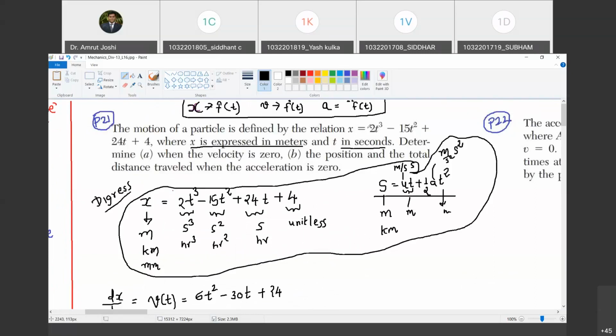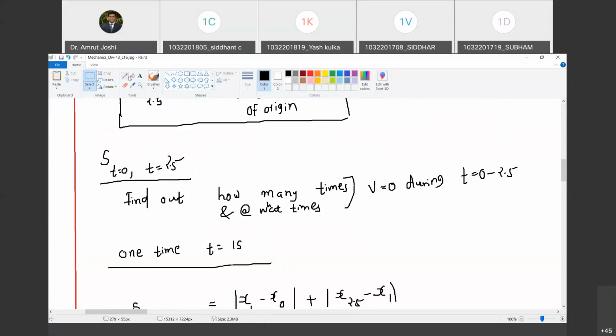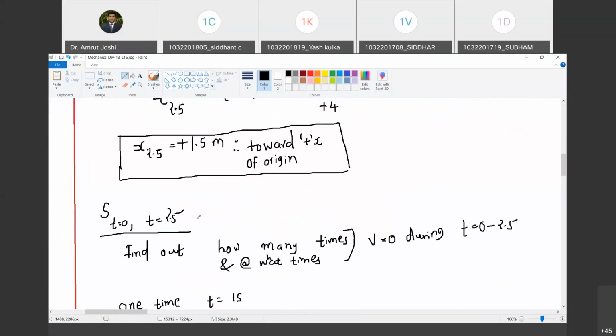No, what has happened? 1 minute. 2 minus 15 plus 24 plus 4. So 24 plus 4 is 28. 28 minus 15 will be 15. Yes, 15. Correct. And what is the unit? Meter. So this is 4 meter. This is 15 meter. Happy? Yes, sir. And what is x at 2.5 that we have already calculated, 1.5.